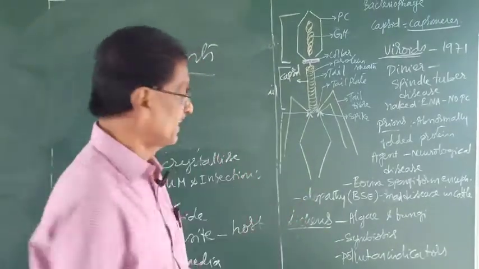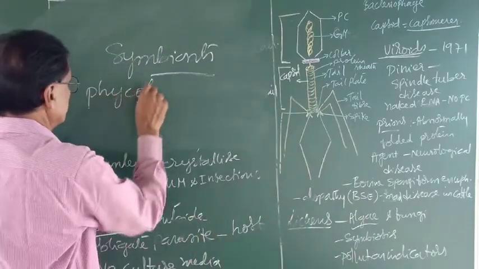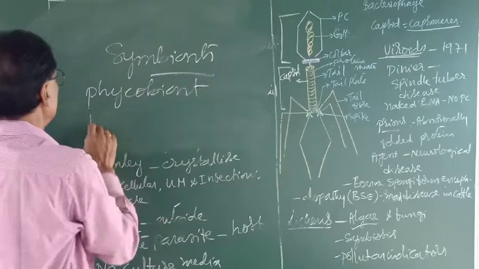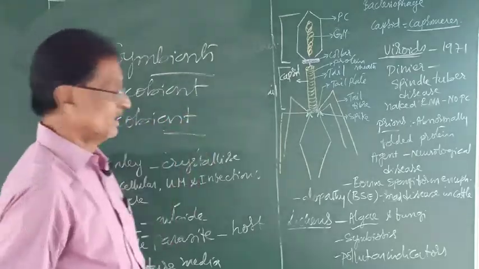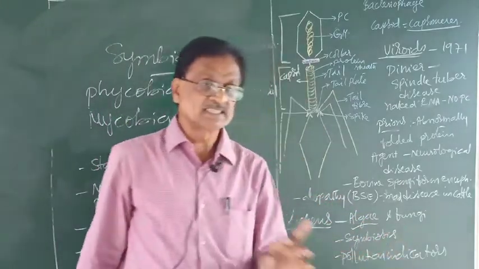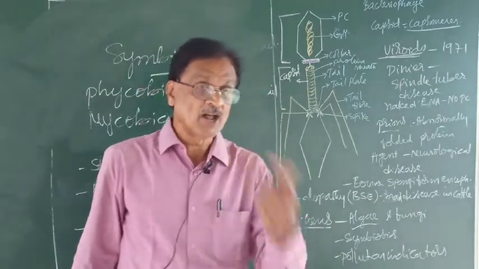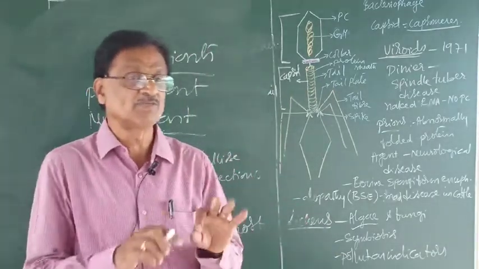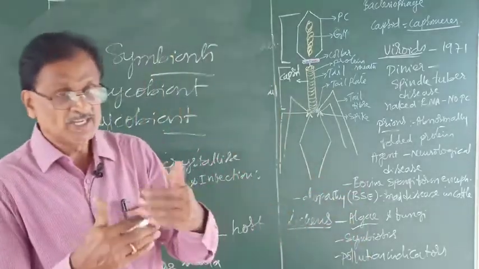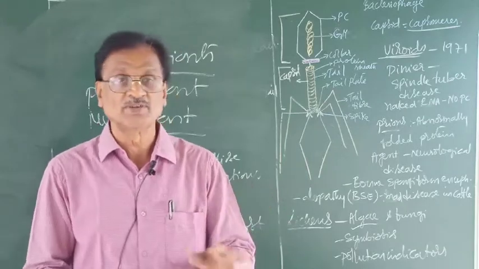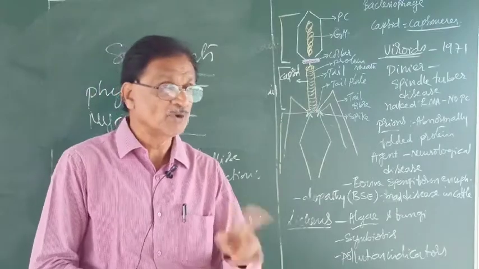On that basis, here the algae can be referred to as phycobiont. Phycobiont is algae. Mycobiont is what? The fungus. So the algae can synthesize the food, whereas the fungus provides what? The raw materials necessary for food synthesis. That means both of them coordinate with each other in synthesizing the food. When food is synthesized, that food is shared by both of them.